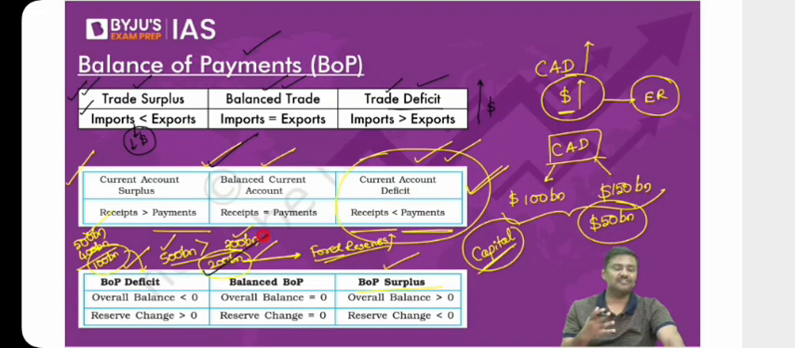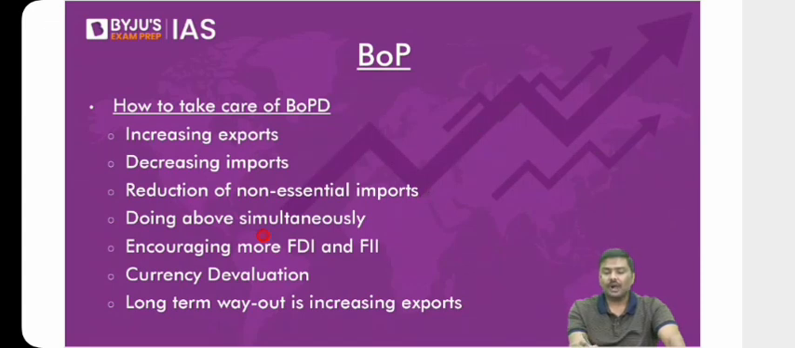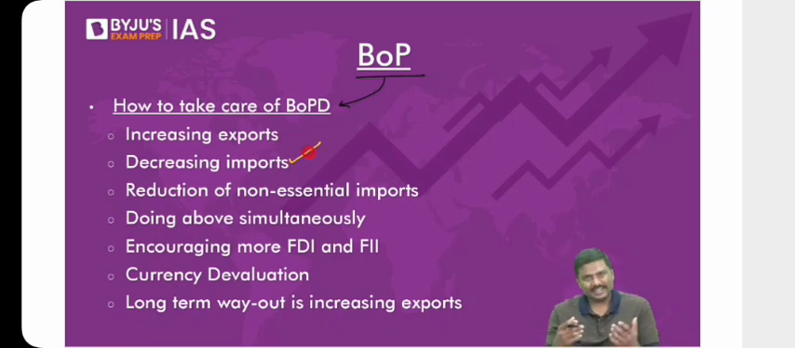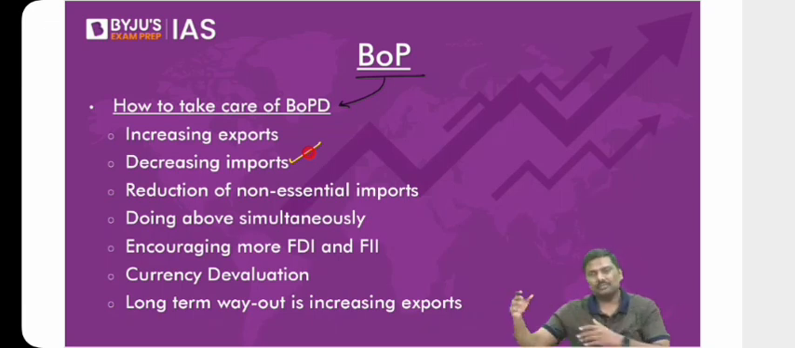BOP, balance of payments. Now, in association with this, how do you address the issue of deficit in the balance of payments? One, promote exports. Second, decrease imports. But again, can you decrease all the imports? No, you cannot target all the imports suddenly like this. Essential imports, you will continue to import, but over a period of time,